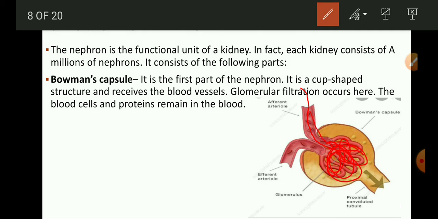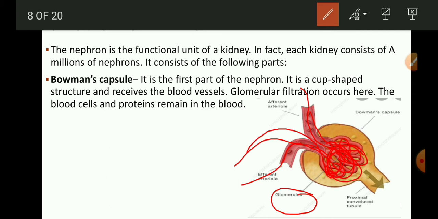Due to the division of this afferent arteriole into near about 50 blood capillaries, the glomerulus is formed. Then finally the blood capillaries of the glomerulus reunite together to form the efferent arteriole. So this is the Bowman's capsule and glomerulus structure.